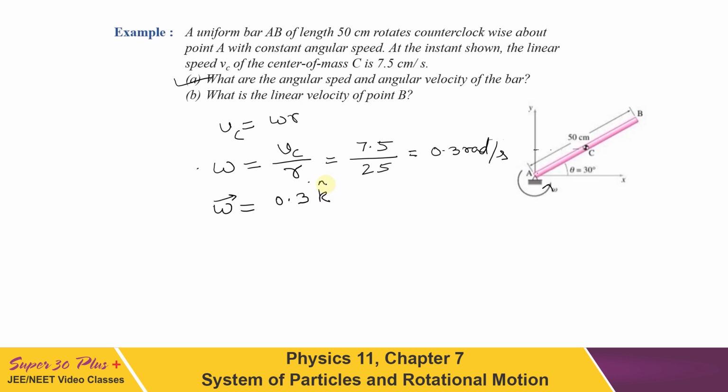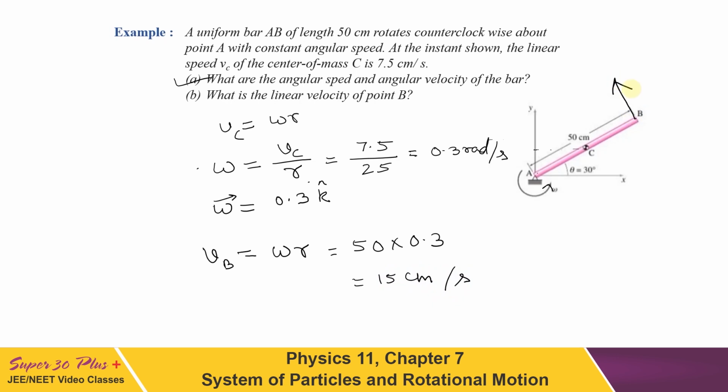Now it is asking for the speed of point B. So Vb can be written again as omega r for B, that will be equal to 50 into 0.3. Omega has to be the same for all the points, so that will be equal to 15 cm per second. This is the speed of B, and for any point the velocity has to be along the tangent, so it has to be in this direction.